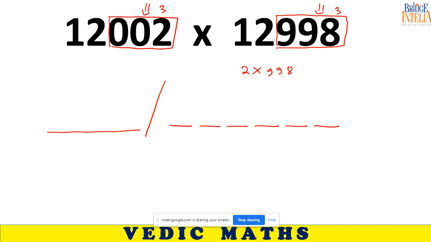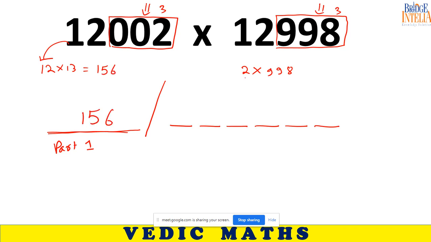Please tell me the answer. Sir, 156001996. Okay. So in part 1, I would be writing 12 into 13, which comes to be 156. So part 1 is easy to calculate.